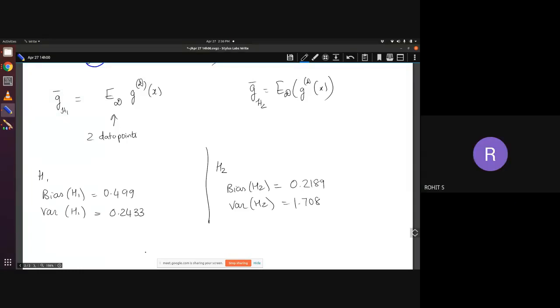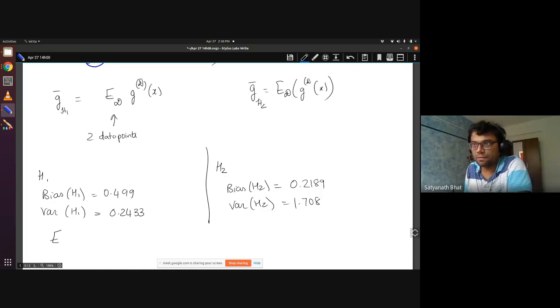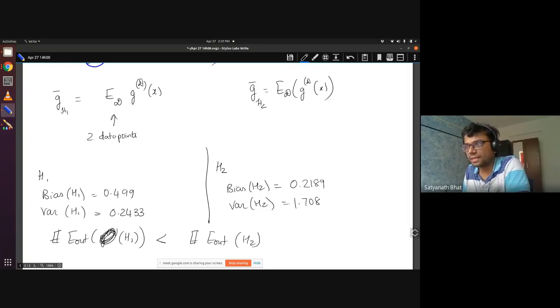H1, because bias plus variance is lower for H1 than H2. Yes, so the expected value of E out for GD coming from H1 is a lower quantity than the expected value of E out for the H2 bag. So bias plus variance of H1 is less than bias plus variance of H2. So this quantity is smaller than this. As a result, H1 is better.